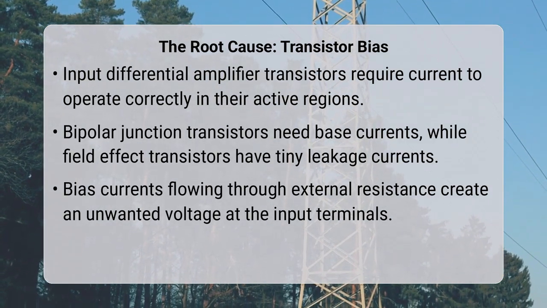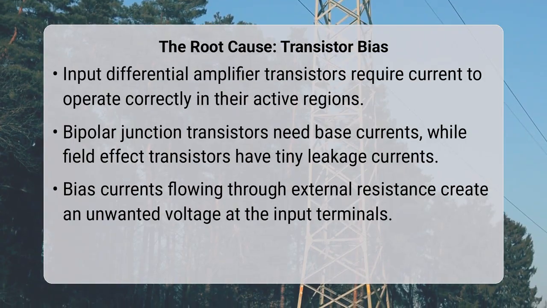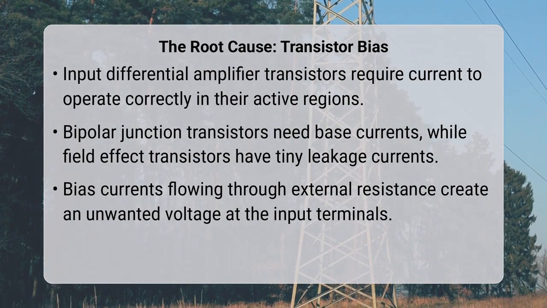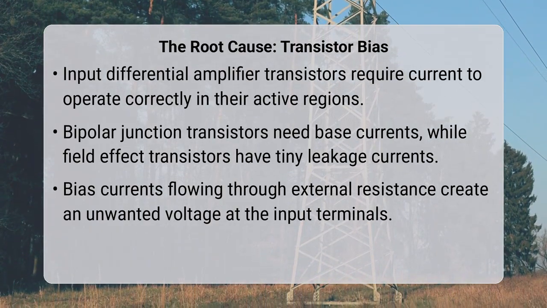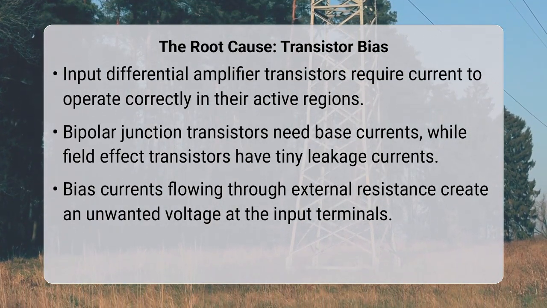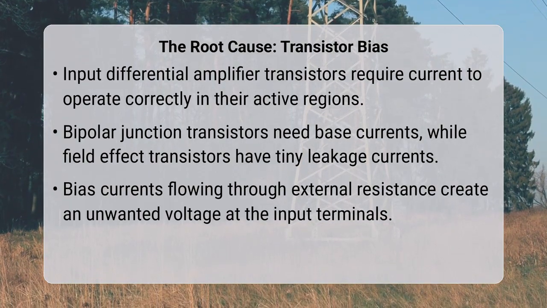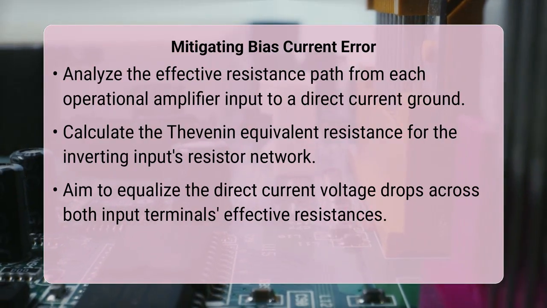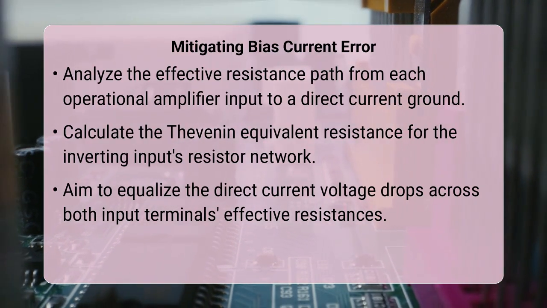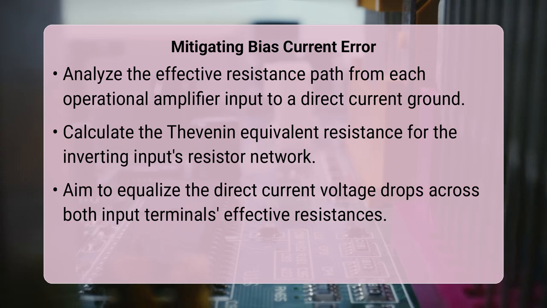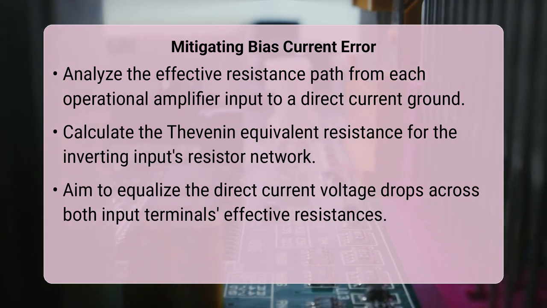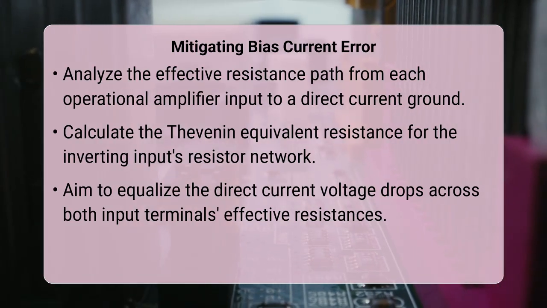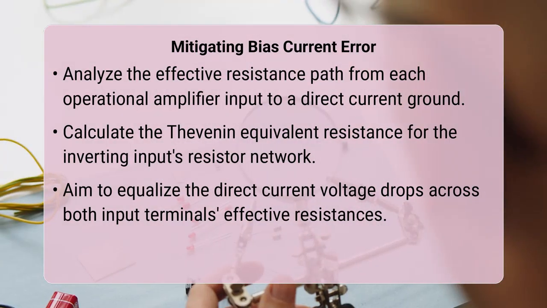To understand and mitigate this effect, consider the resistance path from each operational amplifier input terminal to ground. For the non-inverting input, this is often straightforward. For the inverting input, however, you must calculate the Thevenin equivalent resistance seen by that terminal, combining both the input and feedback resistors. The bias current flowing through these resistances generates a voltage, and the operational amplifier amplifies this voltage just as it would any legitimate input signal.